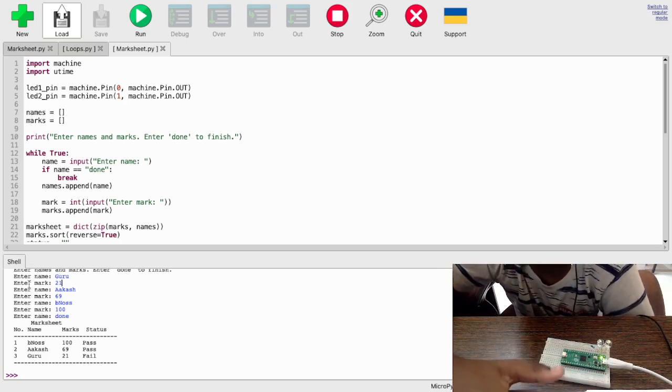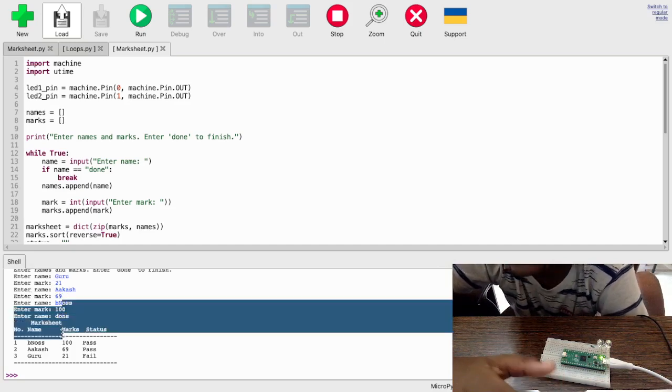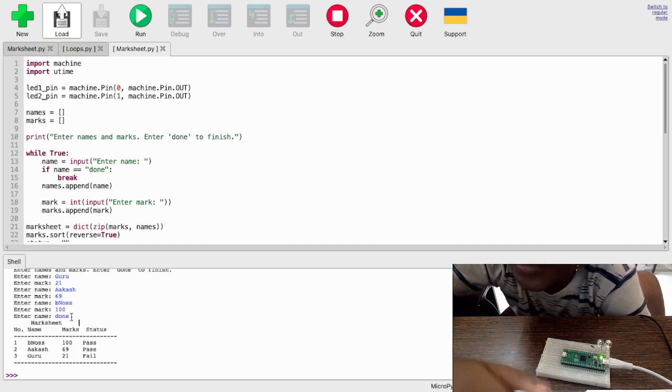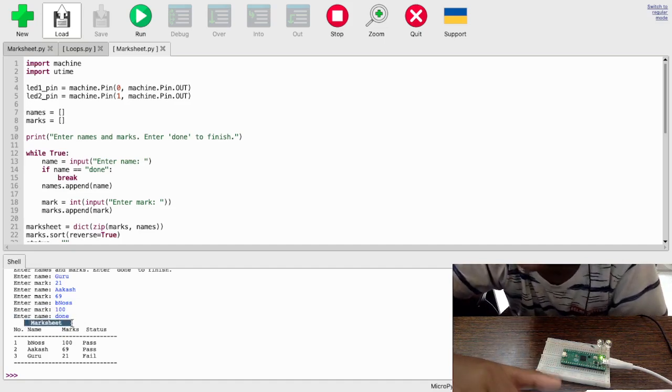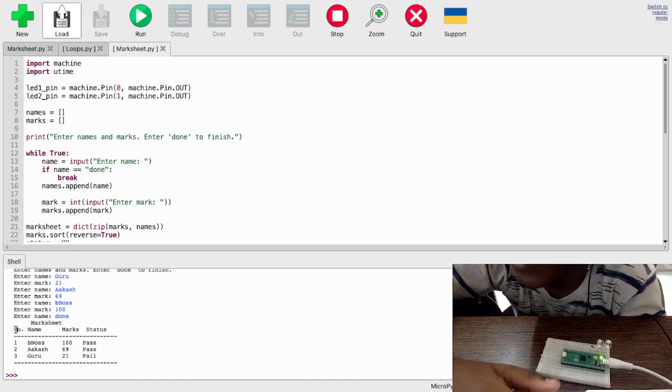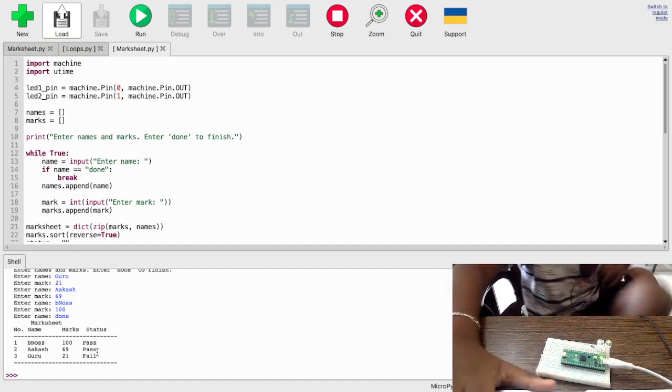Enter name, enter marks, how many marks. Enter name Akash, enter marks. It's just like that, and when you're finished, just put done. Now this is the mark sheet. Number means the number of students, then name, marks, and status, if it's pass or fail.